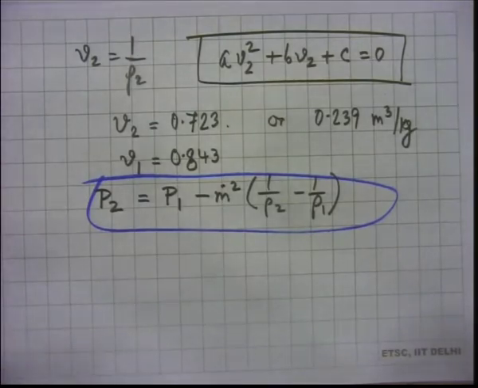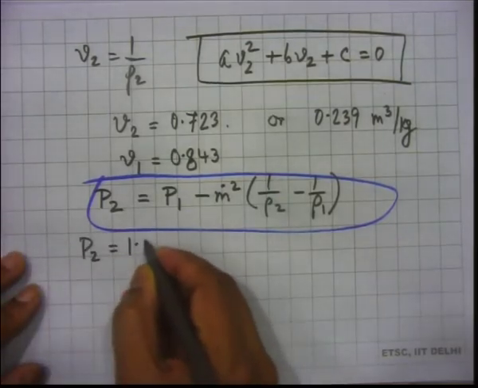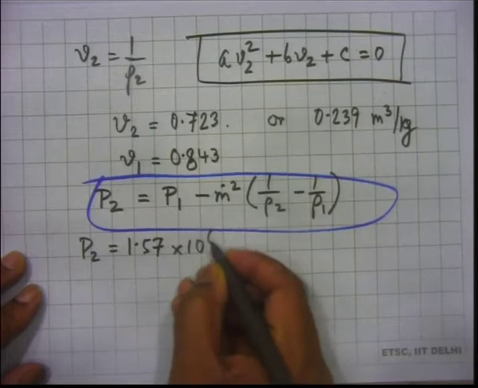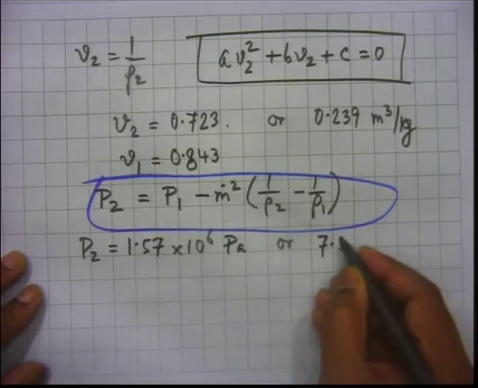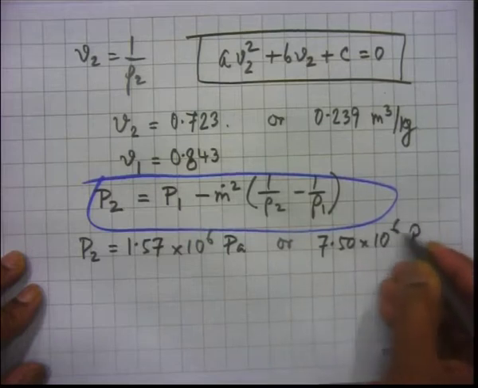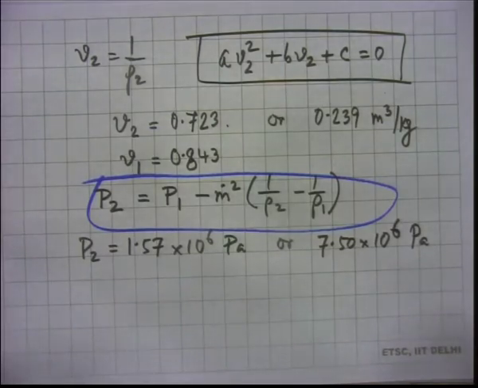P2 will again have two values, as you can easily see. So, P2 is 1.57 10 to the power 6 Pascal or 7.50 10 to the power 6 Pascal. Both values are possible. So, this pressure, is it high or is it low? Is it large?